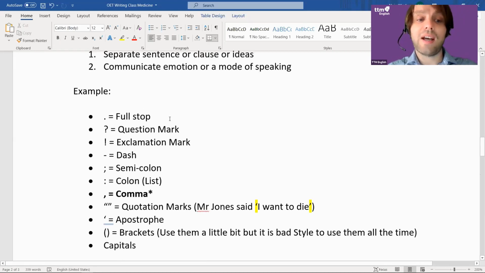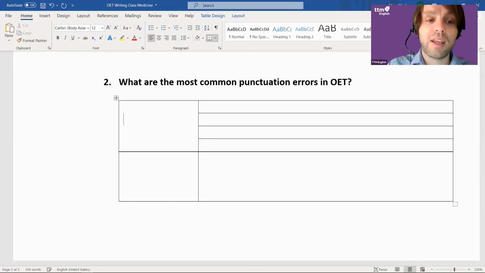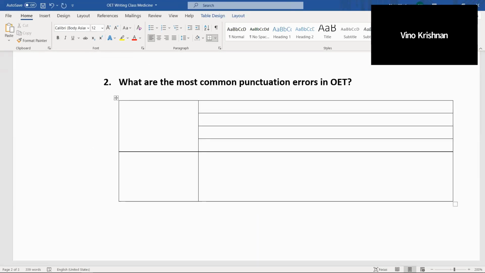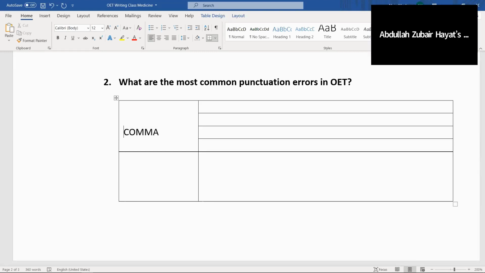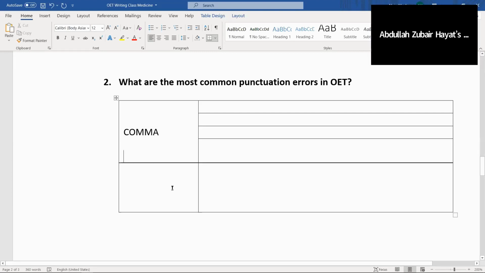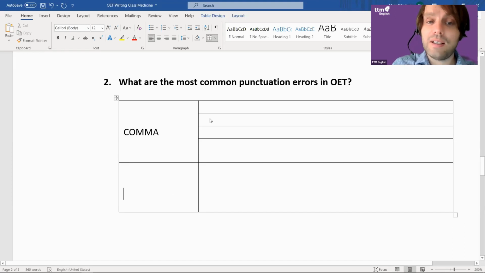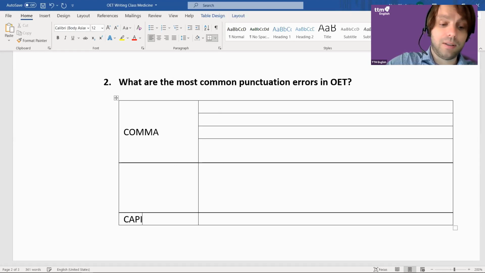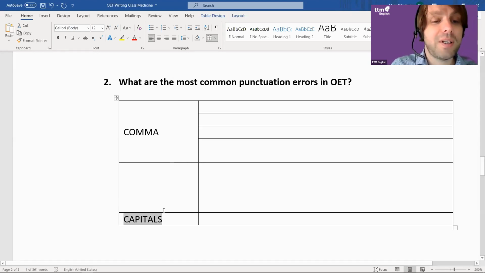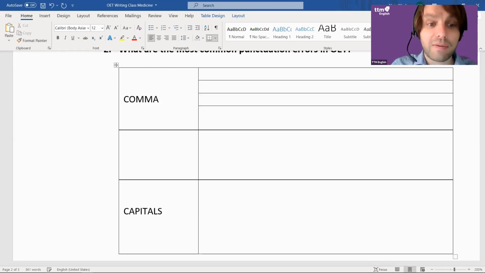If you take all these here, what do you think is the number one thing that people make errors with? The use of commas. I'll talk to you about that in a second, but what do you think is the second most common? Writing capital letters. I'm going to add in an extra one. Although I didn't really see that when I was reviewing, it's definitely true.